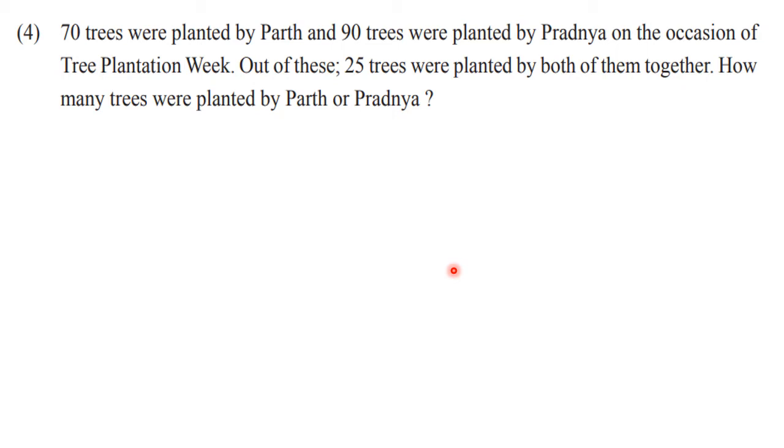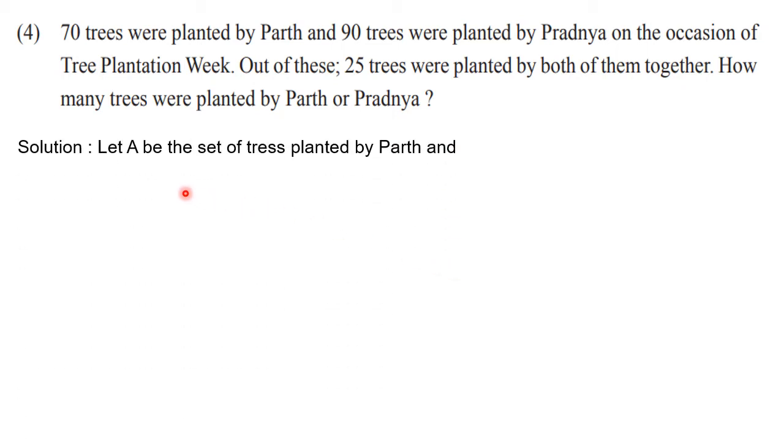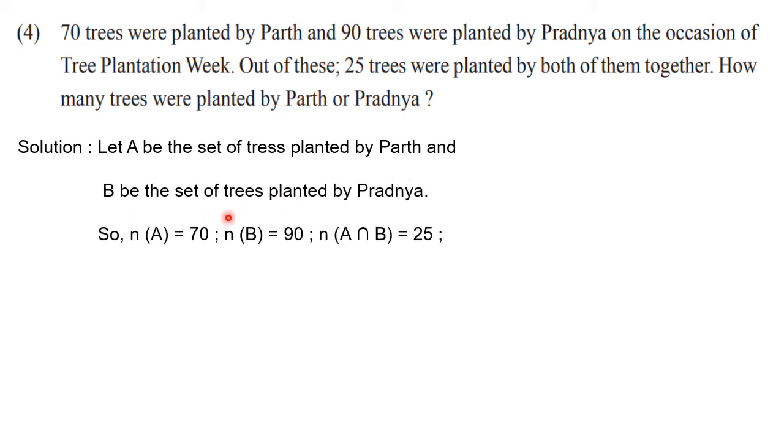So let us start. In the beginning, we have to write down the introduction part, that means what is set A and what is set B. So let A be the set of trees planted by Parth and B be the set of trees planted by Pradnya. And as we have discussed, we need to write down the given things. So n of A is 70, n of B is 90, and n of A intersection B is 25. And what we have to find is the number of trees planted by Parth or Pradnya. That means we have to find n of A union B.